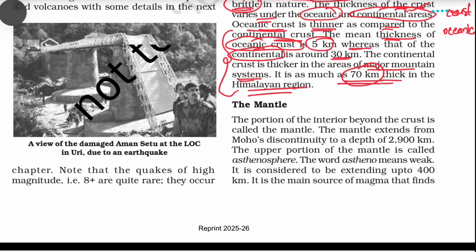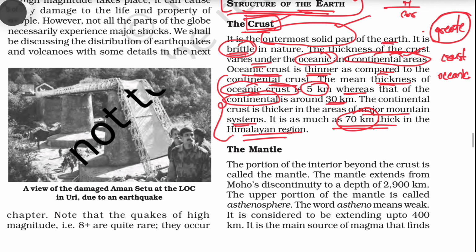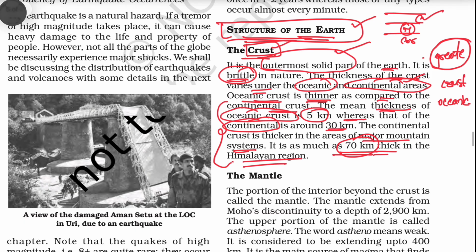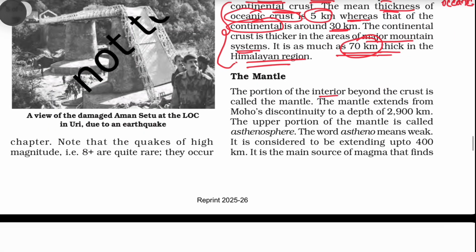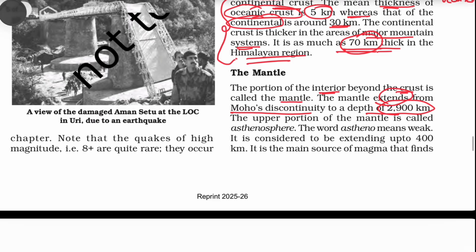And after the crust layer we see there is presence of the mantle region, and the mantle and the crust are divided by the Mohorovicic discontinuity. The portion of the interior beyond the crust is called the mantle. The mantle extends from Moho's discontinuity to a depth of 2900 kilometers.